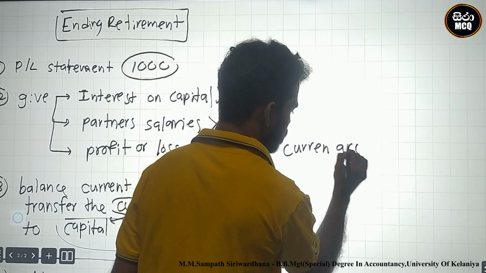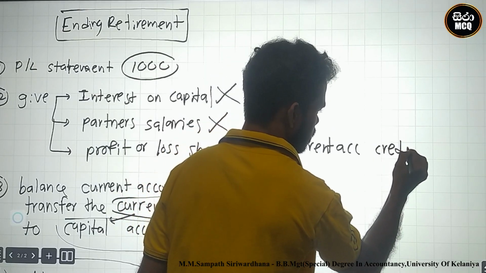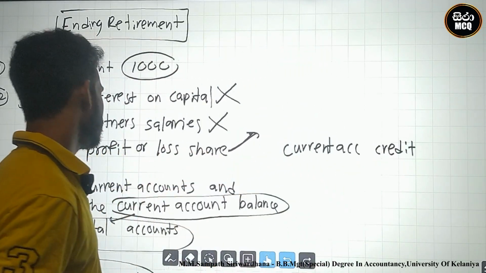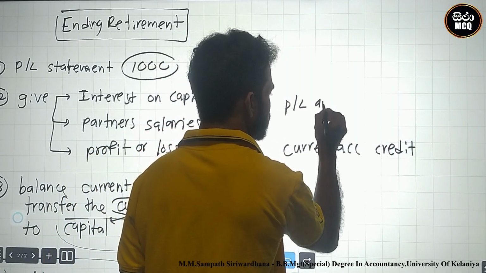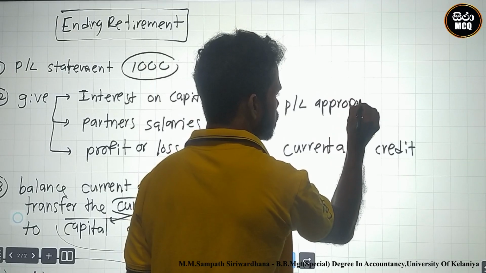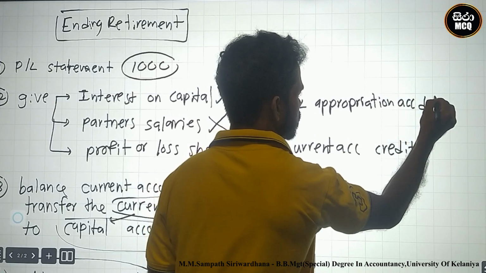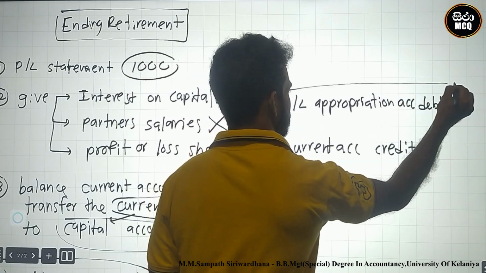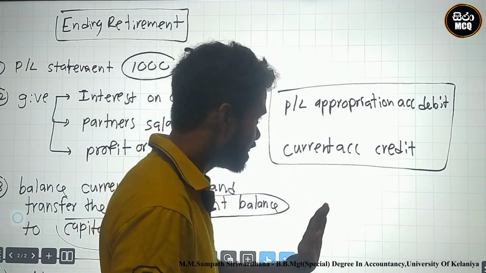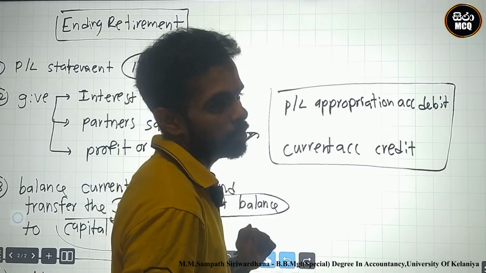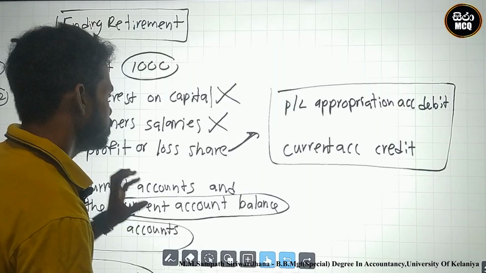Current account credit. Debit to where? Debit to profit or loss, P&L appropriation account. Appropriation account debit. Okay, current account credit, P&L appropriation account debit. This is the final distribution of the profit or loss.